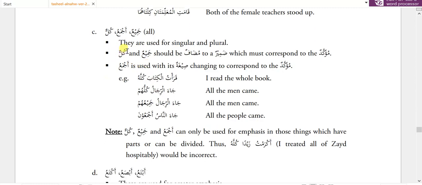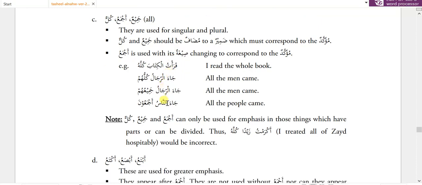Then we have jami'un, ajma'un and kullun. These are used for singular and plural. Kullun and jami'un should be muzaf to a zamir, which must correspond to its muakkad. Similarly, the zamir should follow the same rule. Ajma'u is used with the sega changing to correspond to the muakkad. Like karatu kitabu kullahu, I read the whole book. Ja'a ar-rijalu kulluhum, all men came. Ja'a ar-rijalu jami'uhum, all men came. Ja'a an-nasu ajma'una, all people came. So with ajma'una, there is no need to use zamir. But if someone uses ajma'uhum, there is no problem with that.